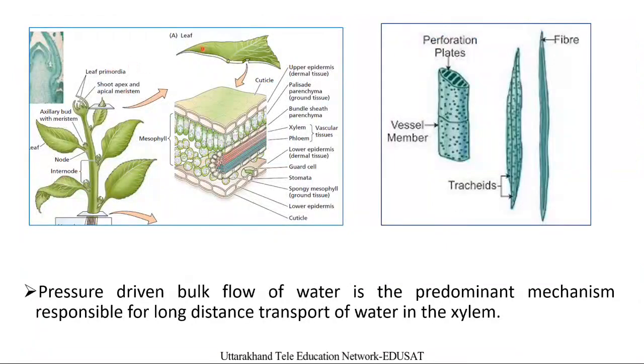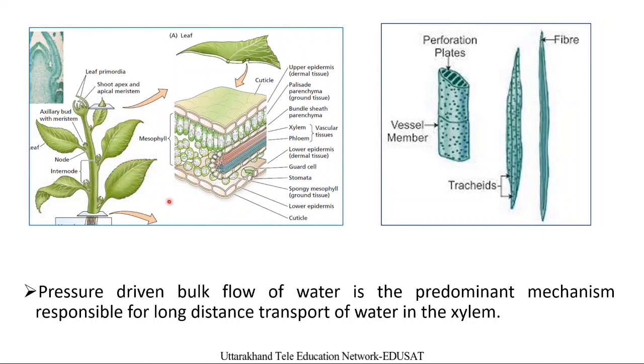In this figure we see a mesophyll cell represented by palisade parenchyma and spongy parenchyma. What is the meaning of showing this picture here? If water can enter through diffusion inside the plant root cell, then how long can this water move up to the height of the plant?